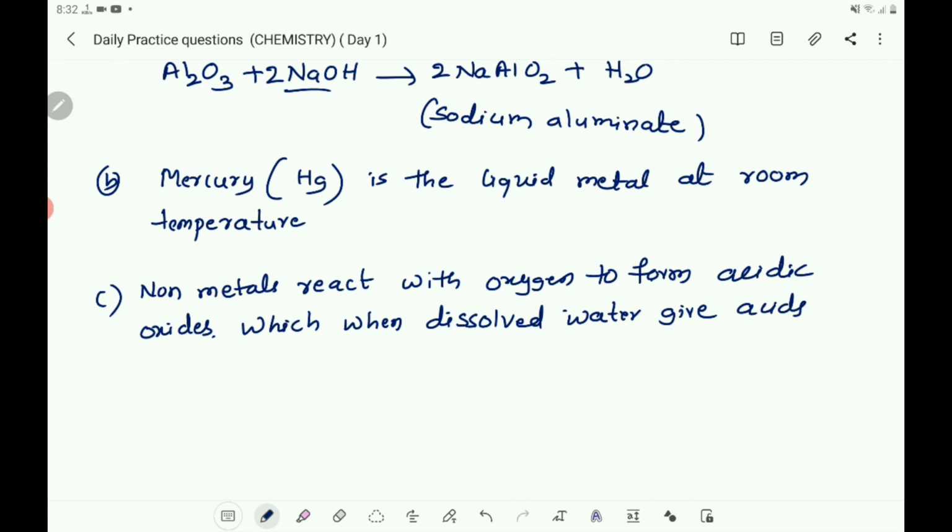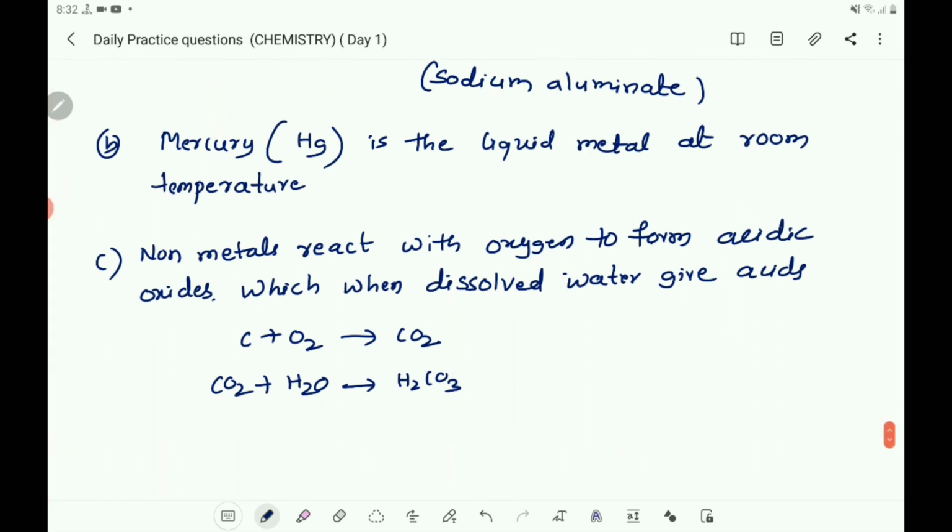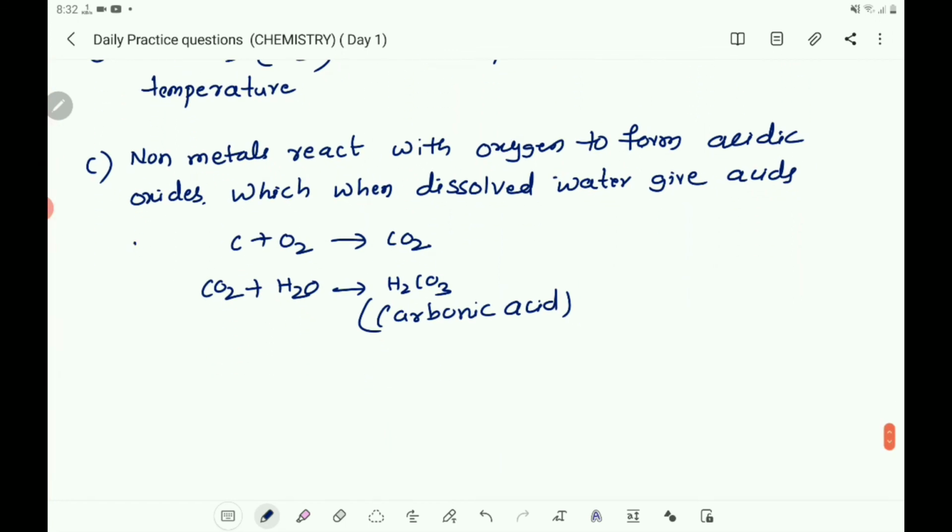So you can take example, you take C plus O2 gives CO2. When CO2 is dissolved in water it gives acid H2CO3, that is carbonic acid. And one more example you can give.